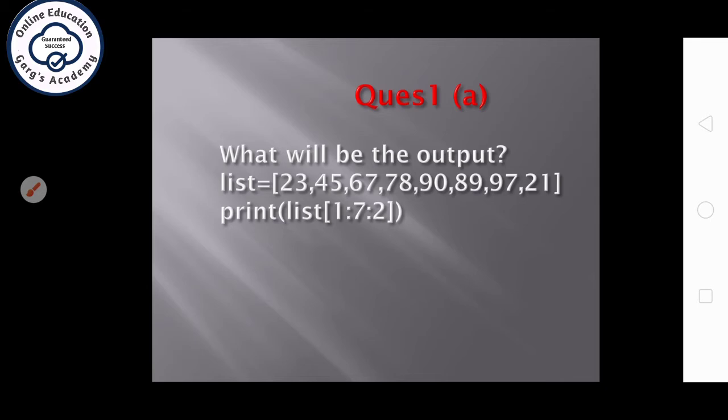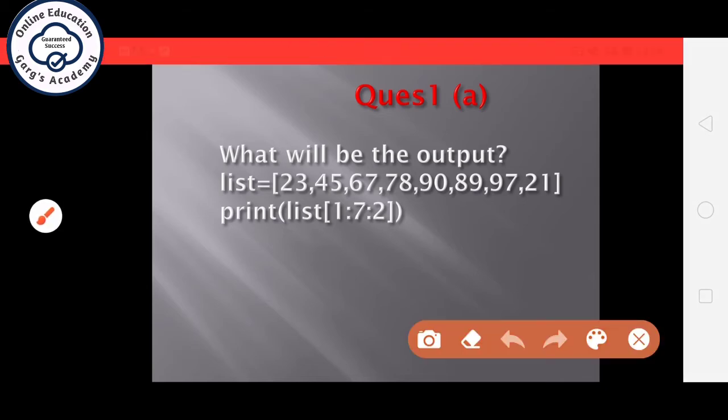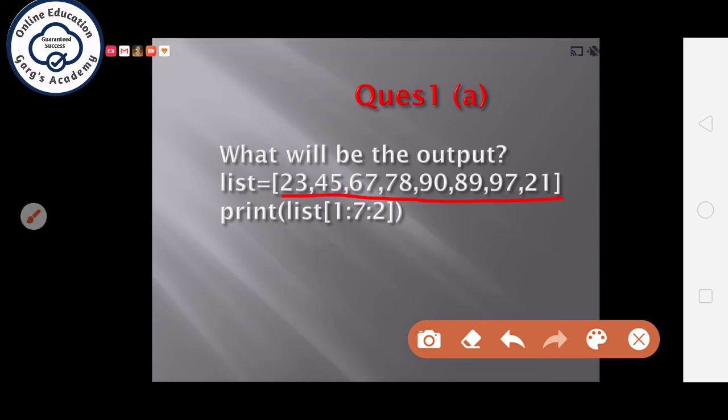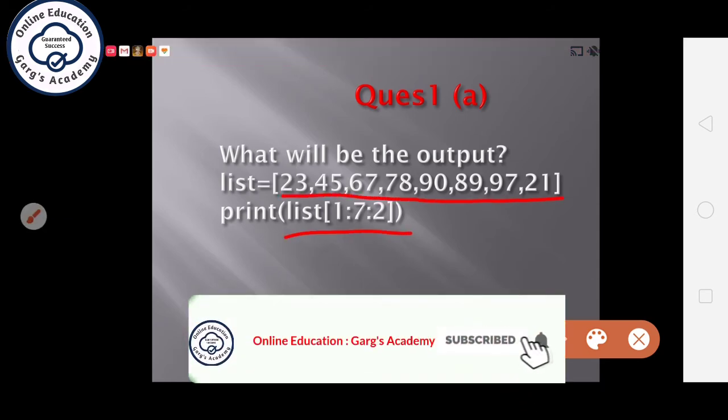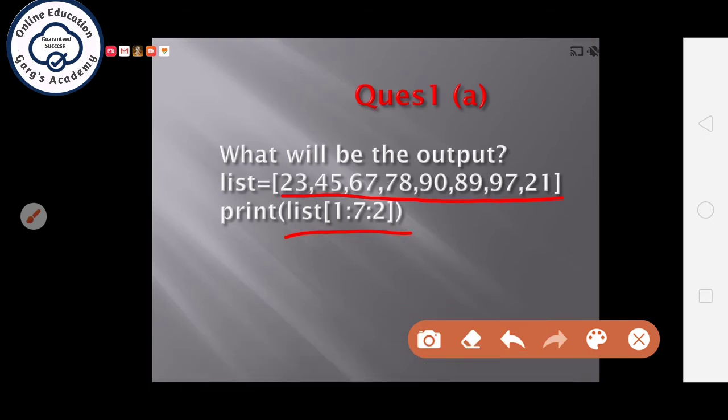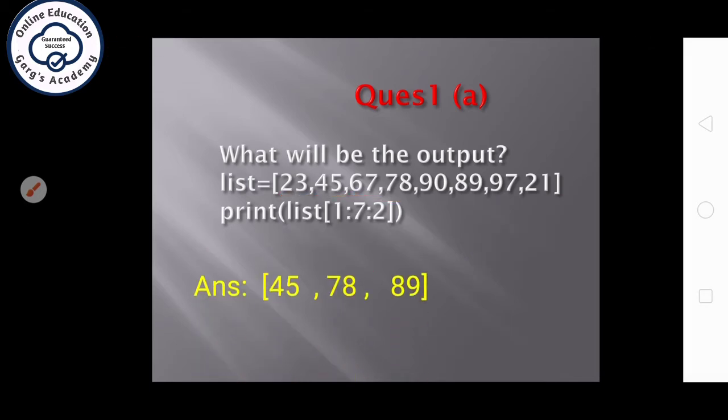Question number 1, first part. What will be the output? And the list is given as this one, and you have to print the list slice starting from first index to 7th index in steps of 2. So what will be the output? List content at first position, list content at third position, list content at 5th position, and list content at 7th position. But because this is the last index and this will not be included, your answer should be written in a list form as.